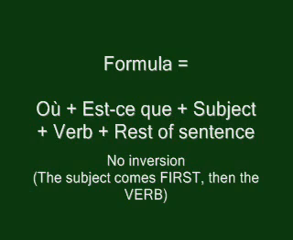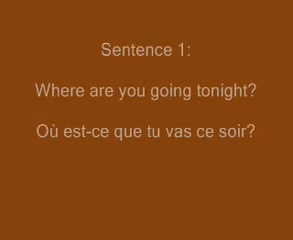Let's study some examples now. We will use the exact same questions that we asked previously, and we will apply the second method. The sentence number 1 was, where are you going tonight? And using the expression est-ce que, the new question in French will be, où est-ce que tu vas ce soir? So we have où plus the expression est-ce que plus the subject tu, and then the verb va, and the remaining of the sentence.